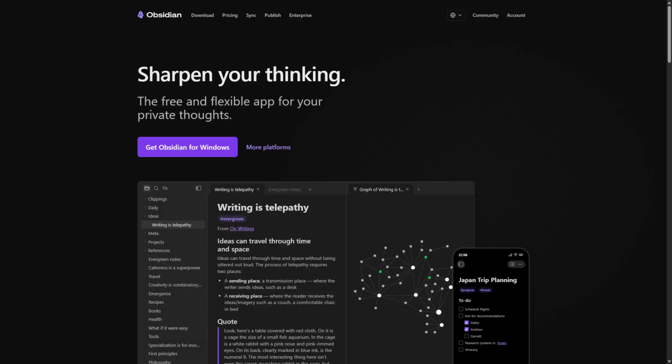Heptabase and Obsidian are both designed for note-taking and knowledge management. The core difference lies in Heptabase's visual spatial approach to notes versus Obsidian's text-centric, markdown-based system with extensive plugin support.